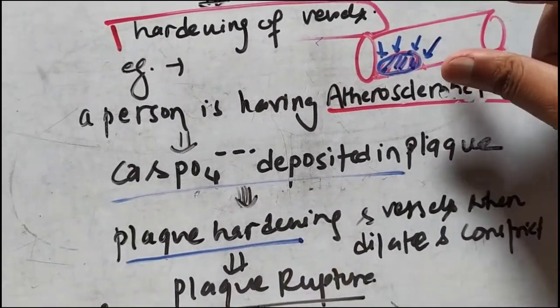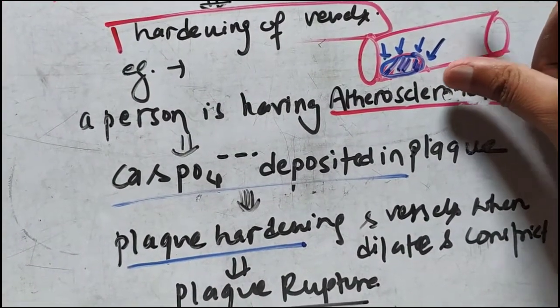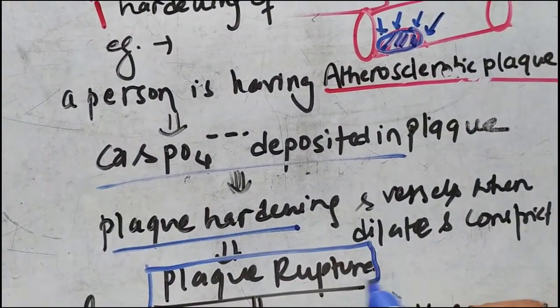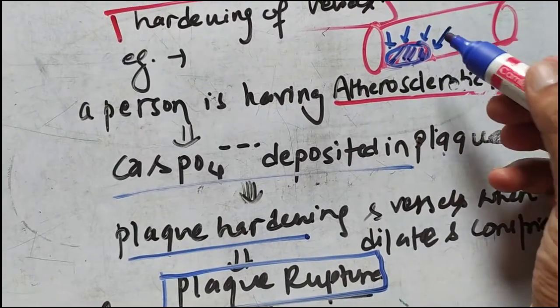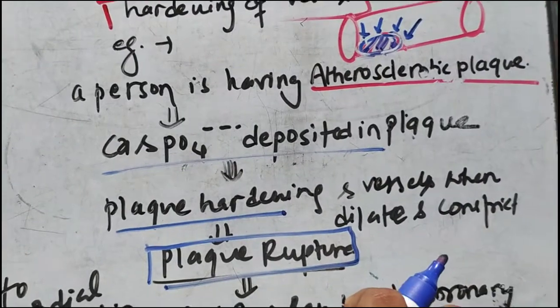And now when the plaque is hardened and the vessels constrict and dilate, what happens? The plaque can rupture. As the vessels dilate and constrict, the plaque is hardened, so it will be more prone to rupture.